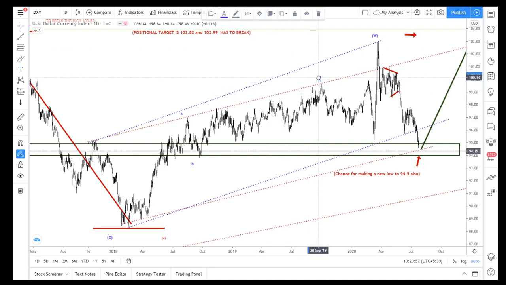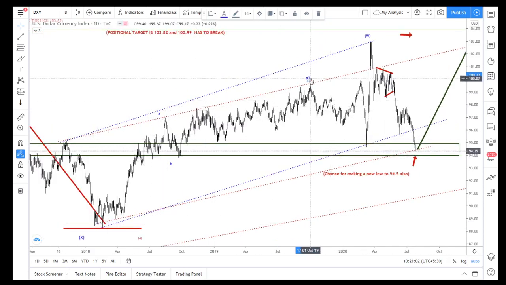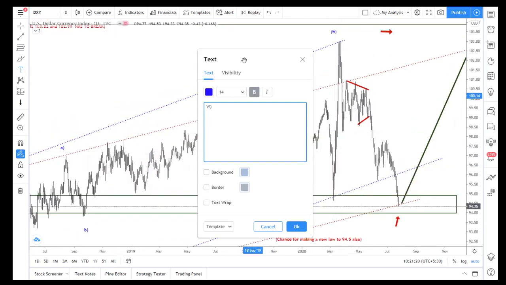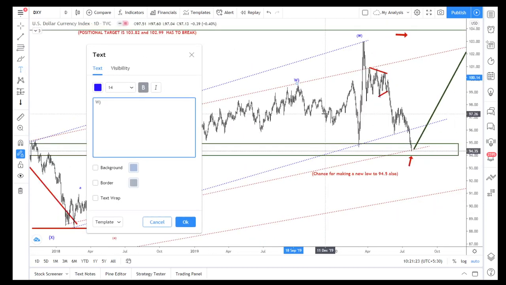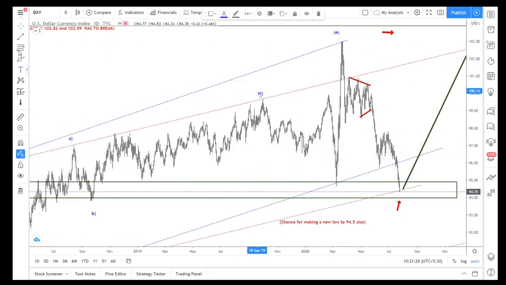This is the completion of the A. ABC A, ABC B. Okay, so here is an A, here is a B, and ABC is an A. So B, and now here is a W, and the X I'm expecting as an expanded flat, sorry, expanded triangle. So this is what I expected.